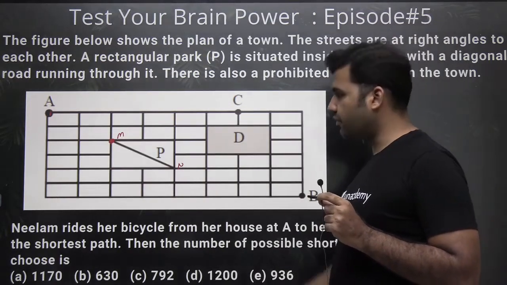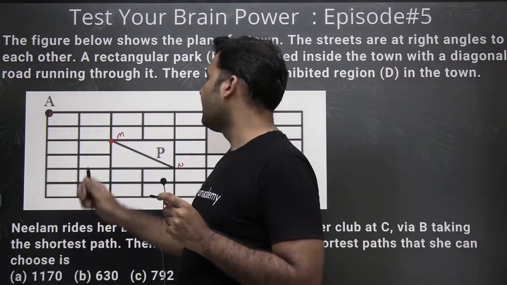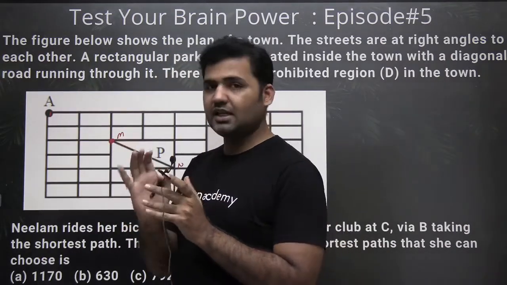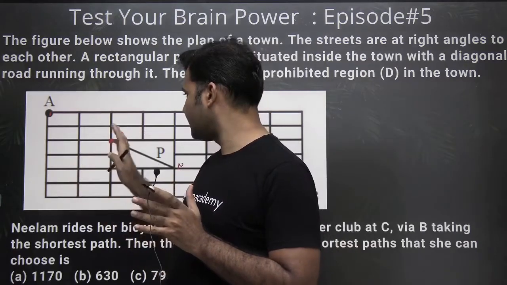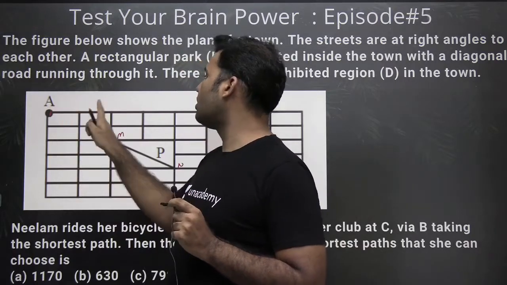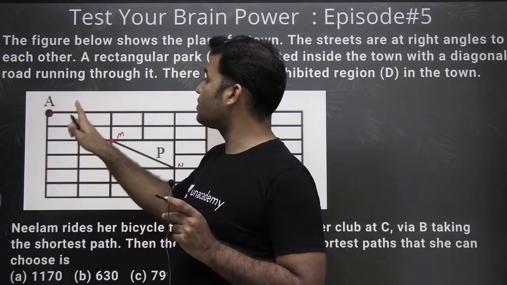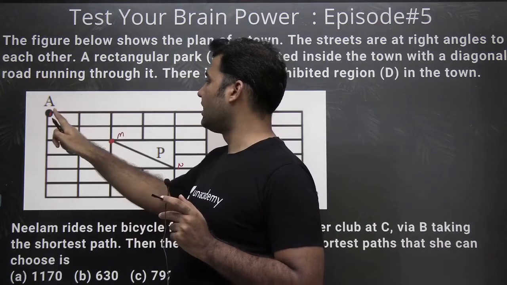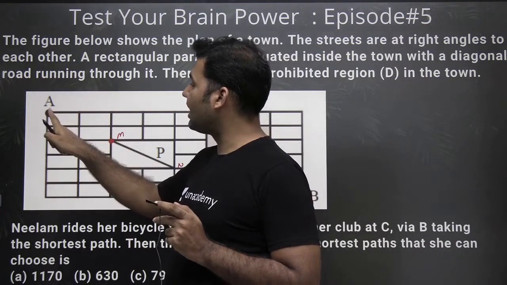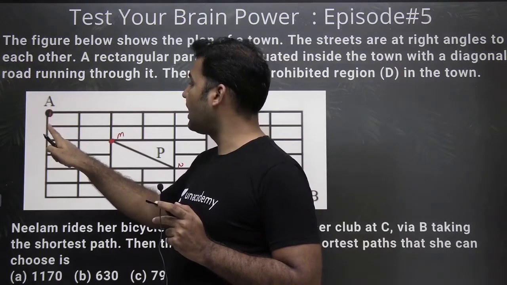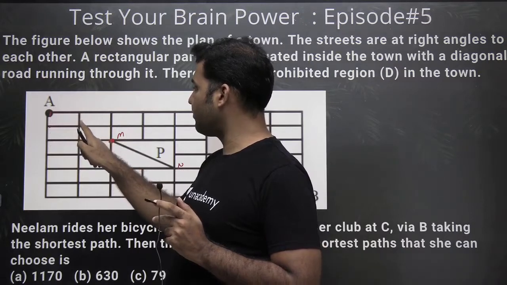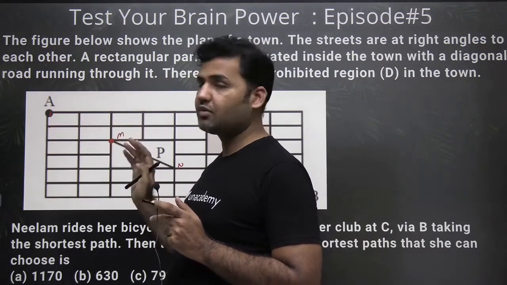Now see that guys. Let's talk about the concept first here. अगर नीलम को A से M जाना है तो कितने different ways हैं? Just to clear the complete concept with you, let's do this part first. कि A से M आने के लिए उसको दो horizontal road लेना पड़ेगा, and she can choose any of these two horizontal roads. She can straight away choose these two horizontal roads. She can come first down by one vertical road and then choose two horizontal roads. She can first go horizontal, then vertically down, then horizontal, and then vertical down. So there are a number of ways, right?